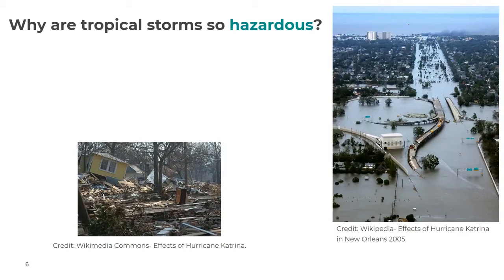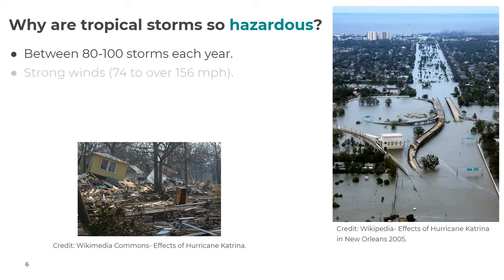So now we know what a tropical storm is, let's consider this question. Why are tropical storms so hazardous and therefore a risk to humans? You can see from the images on the screen, which were taken after Hurricane Katrina in 2005, that tropical storms can have devastating impacts. They are really, really hazardous, they're really dangerous. So every year between 80 and 100 storms occur in certain areas of the world, so not everybody will experience tropical storms, and we're going to find out a little bit more about that in the rest of this lesson.